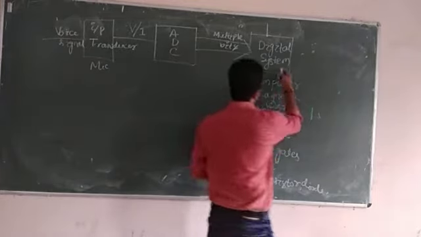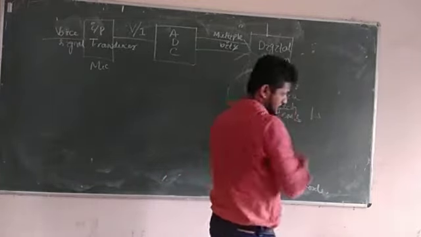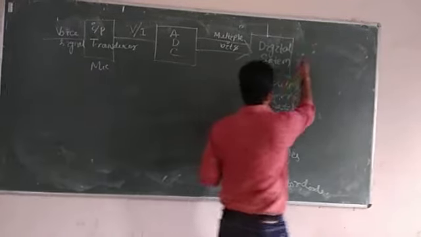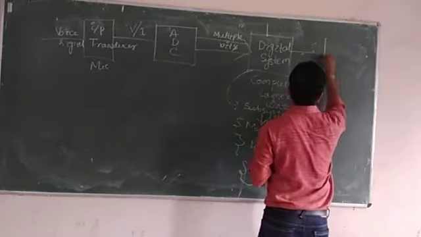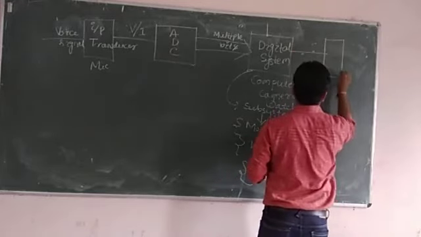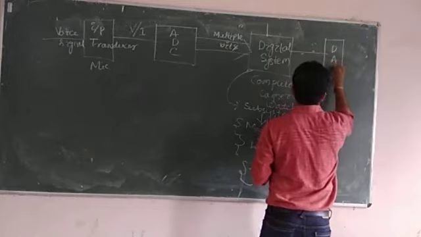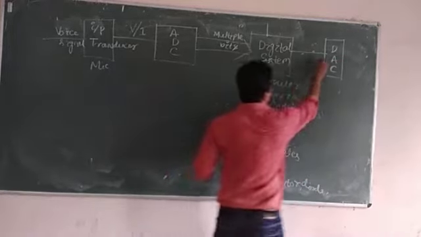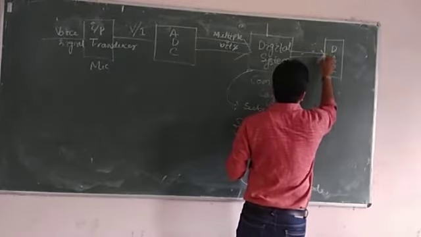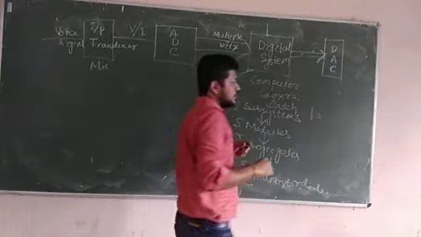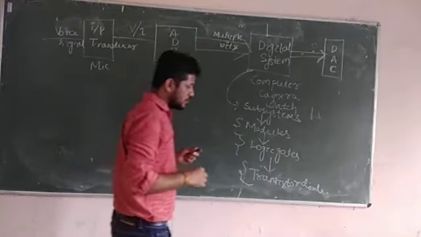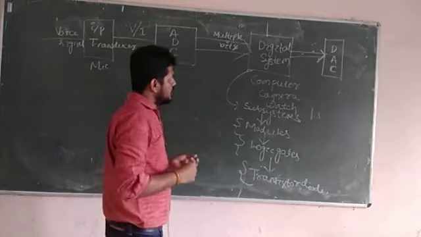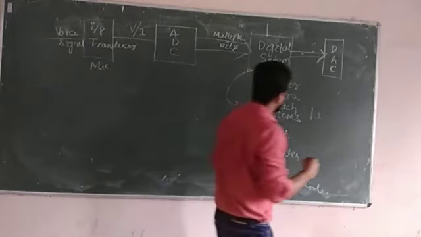So finally this digital system will process the signal as per our requirement, and again we need a digital to analog converter. Why a digital to analog converter? Because we want our analog signal back, because the sensors which God has given to us, that is the eye and ear, only understand analog signals.